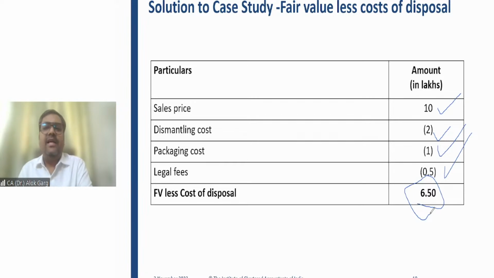In this question, as per the facts given, the fair value less cost to sell is already higher than the carrying value. So it is very clear that the recoverable value using fair value is higher than the carrying value, which means there will not be any impairment. There will not be any impairment, right?